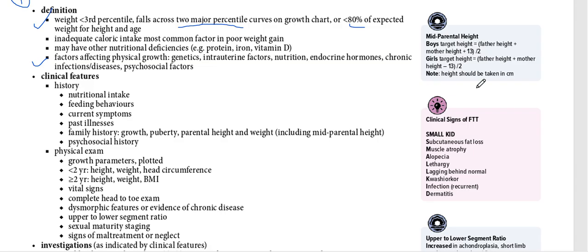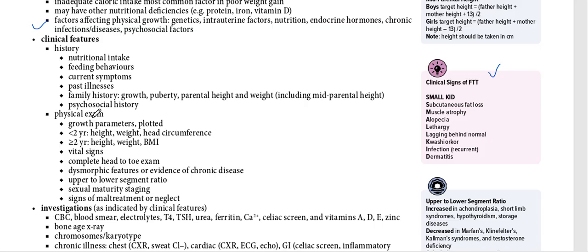The main thing that we need to know here is the clinical signs of failure to thrive. The clinical features, as already mentioned here as well, have a good mnemonic, small kid. They have a loss of subcutaneous fat, then the muscles become atrophic, and there can be loss of hair in the children.